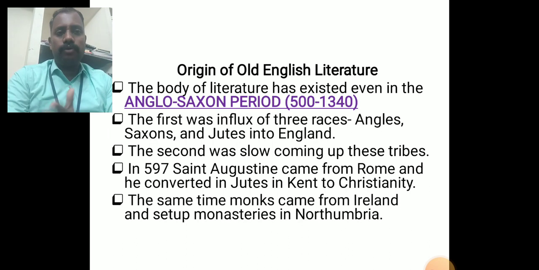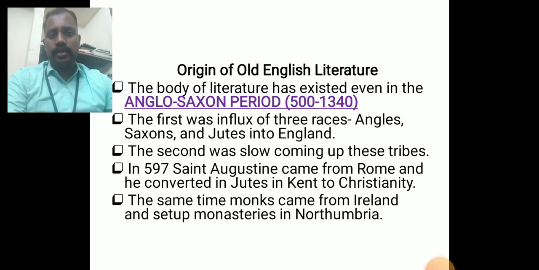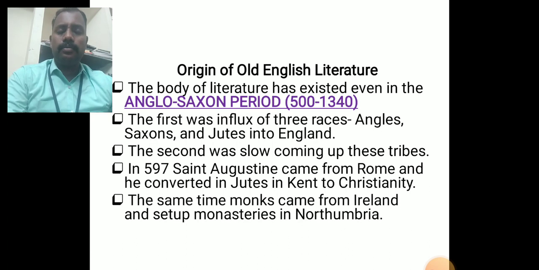What was the starting time of Old English literature? Then another thing is Middle English, formally called the Chaucerian time. What are the major works of Chaucer? And how is the Chaucer period divided into three parts?